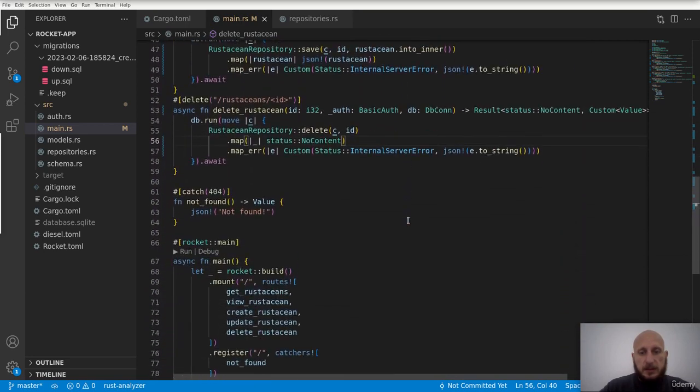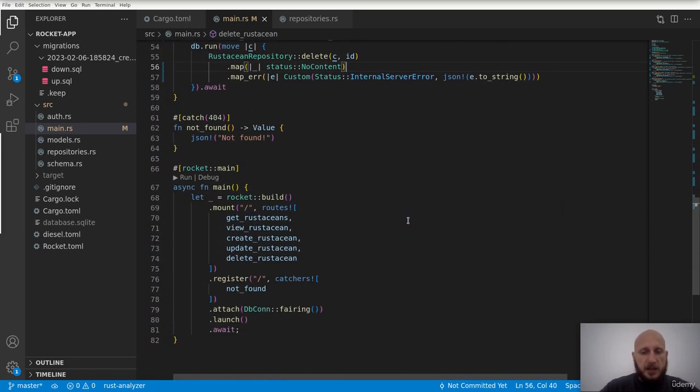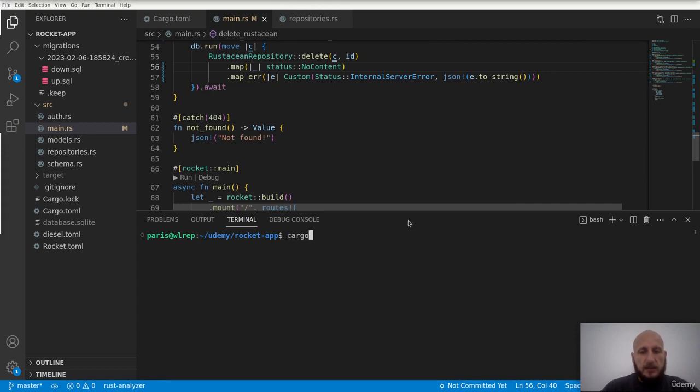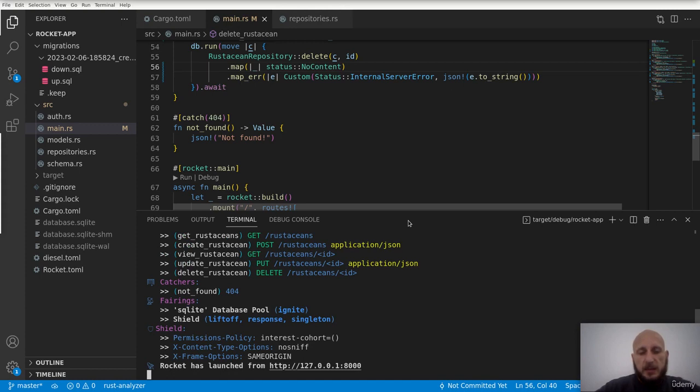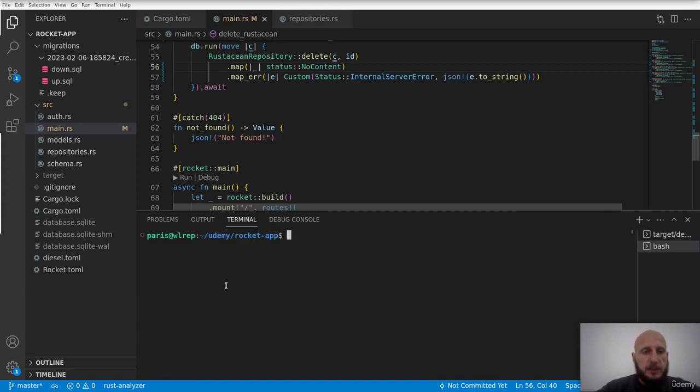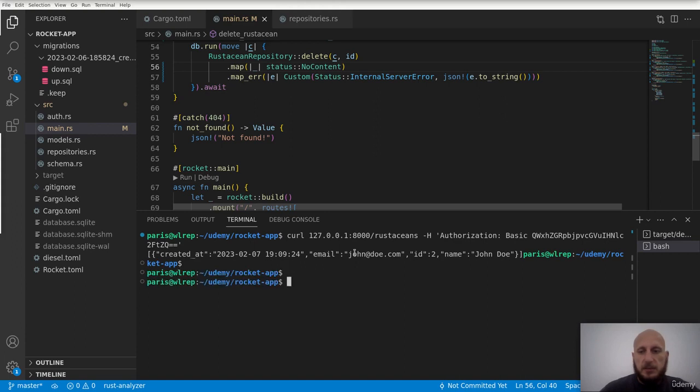Compiler is not complaining. Let's try to break our application now and see how it is handling that. Let's cargo run. And yeah, a way to try and break the application is probably by moving the SQLite database to a different file during runtime. Let's see what happens in that case. For now, let's quickly try to ping our Rastassian endpoint. All good.